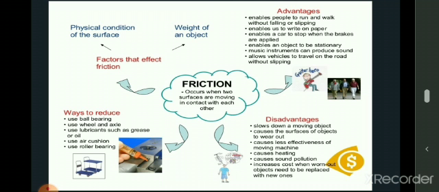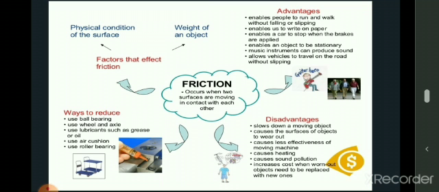But it has many disadvantages also. It slows down a moving object. It causes the surfaces of objects to wear out and tatter. It causes heating. It even causes sound pollution. So we have to replace the torn objects with new ones.